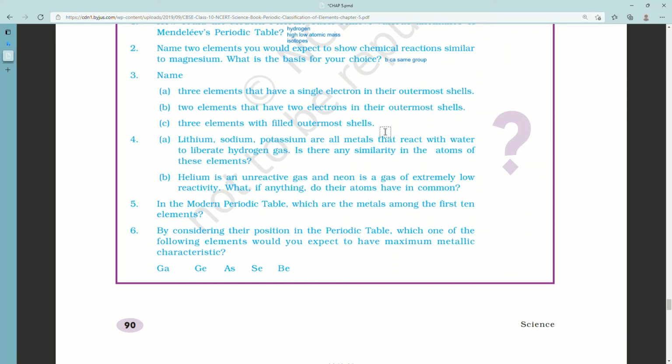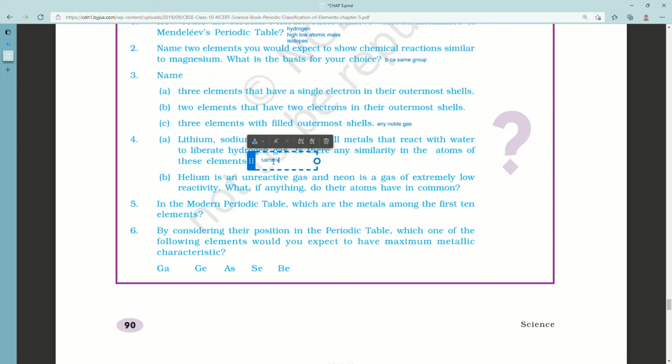Second, name two elements you would expect to show chemical reactions similar to magnesium. Beryllium and calcium, since they belong to the same group, and in a group the chemical properties are similar. Third, name A. Three elements that have a single electron in their outermost shell.